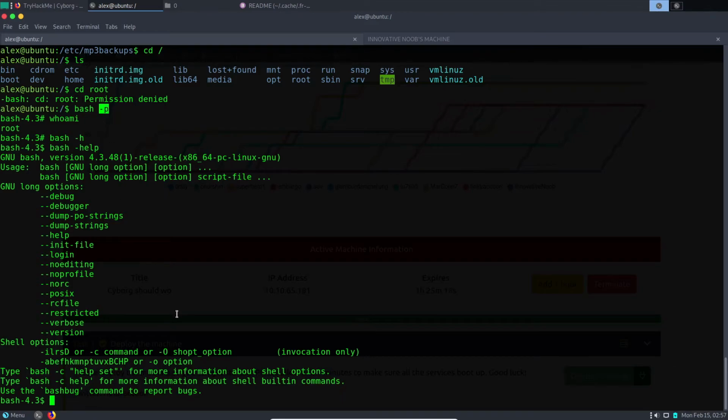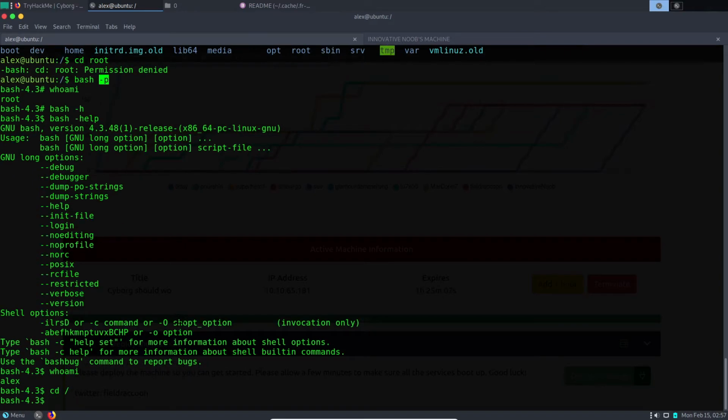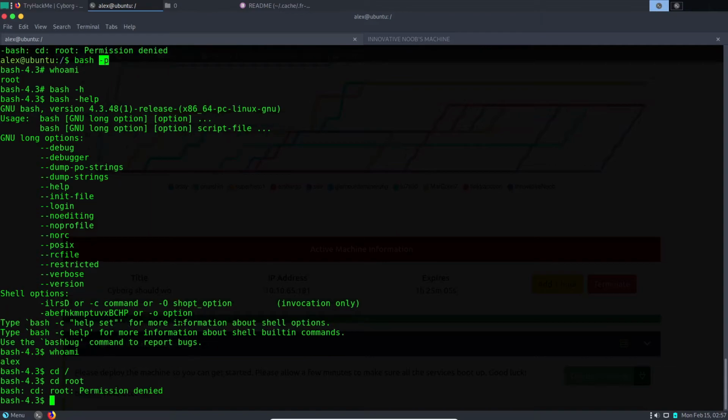Anyways, we have got the root shell, and now we can, okay, we are not root, something went wrong.